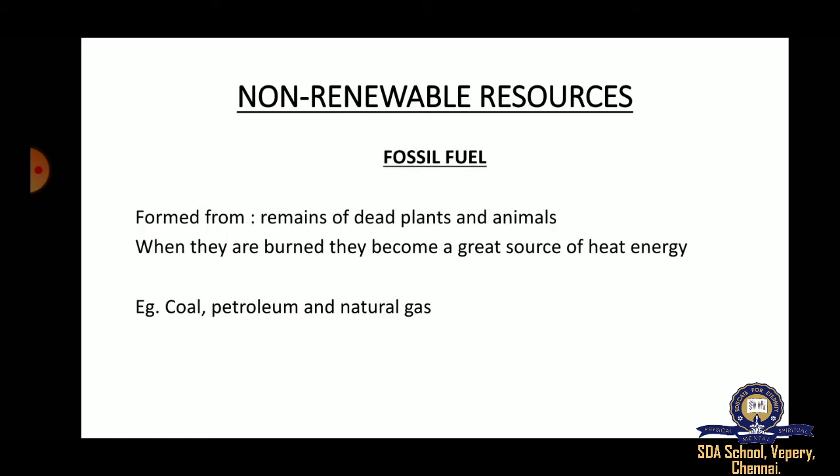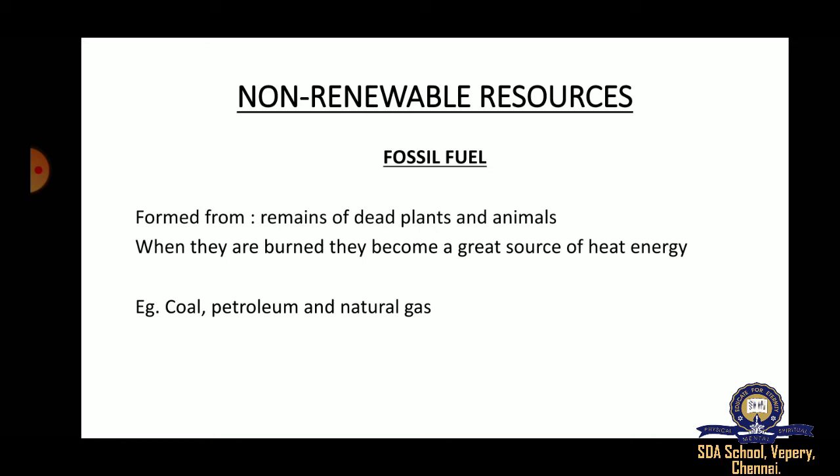Okay, let's move on to the next non-metallic resource. The next type we are moving on to is fossil fuel. So, what is a fossil? Anything which is deposited under the ground for hundreds and thousands of years, we call a fossil.